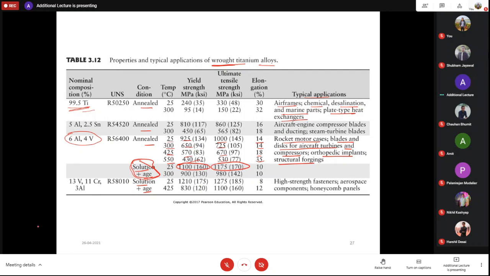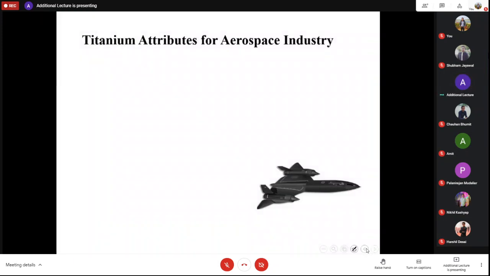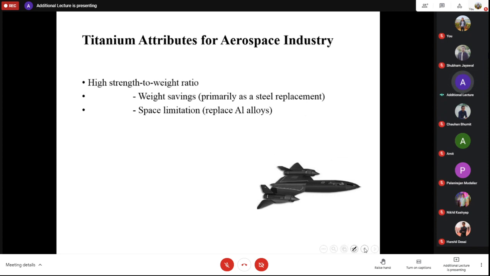Okay, so this is just an overview for you people. Now, in a nutshell, we can say that titanium is attractive for the aerospace industry because of its high strength to weight ratio. Do you agree with me now? Things are very clear to you, yes or no? Yes, sir.